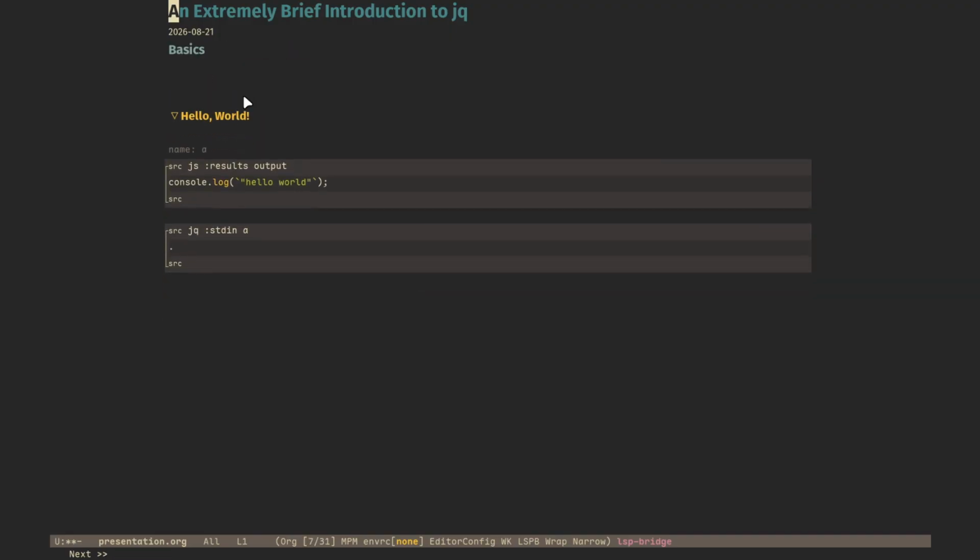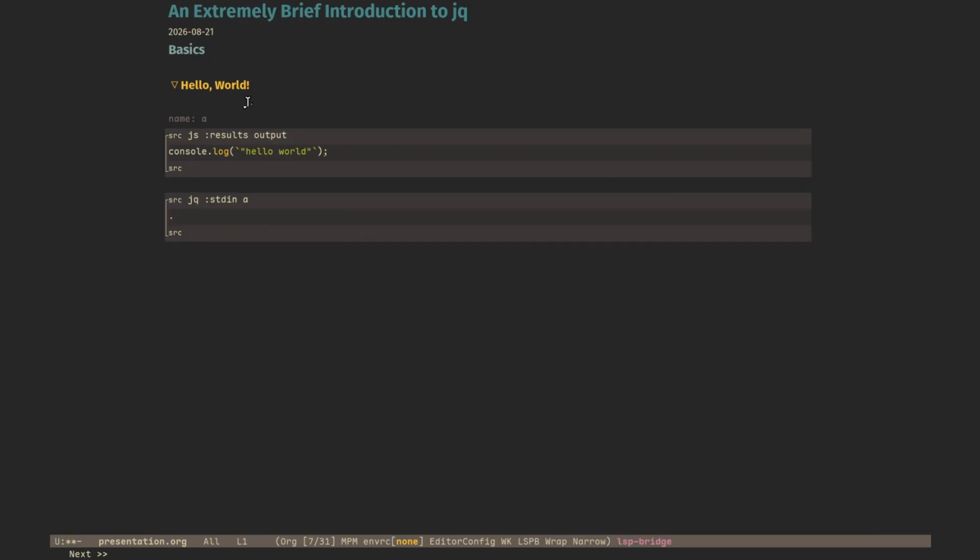All right. Basics. So, hello world. If I had to say something about the general vibe of JQ, I'd say it's a functional programming language out of necessity rather than by choice. The first thing you need to understand is that everything is either a filter or a construct that acts on filters. Let's look at a quick hello world.